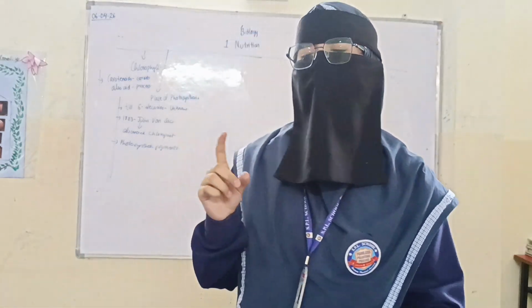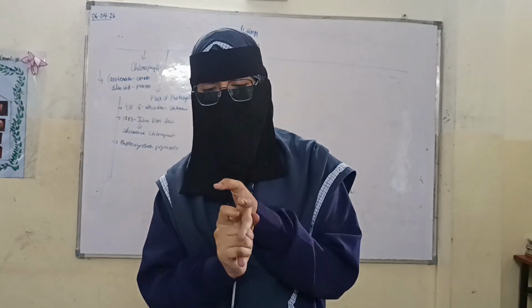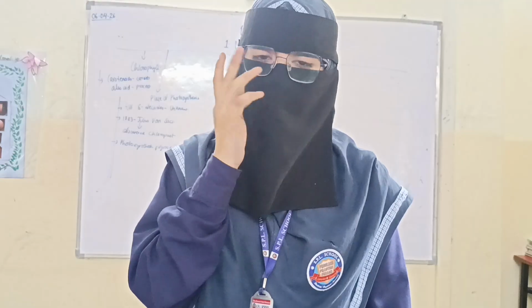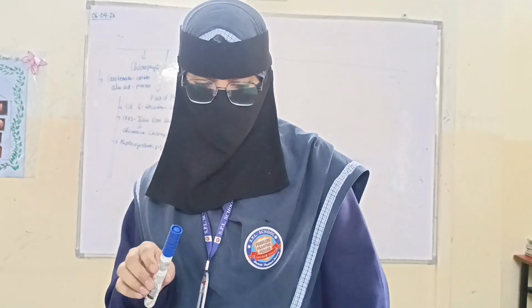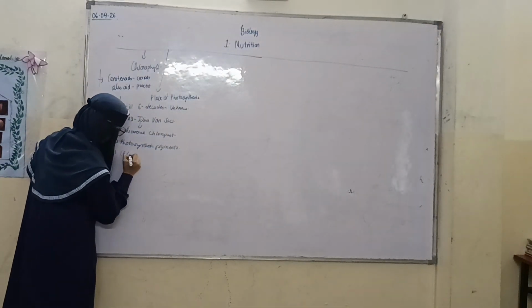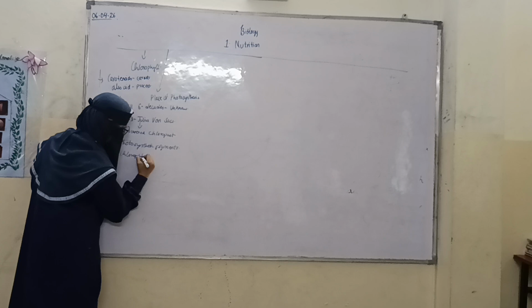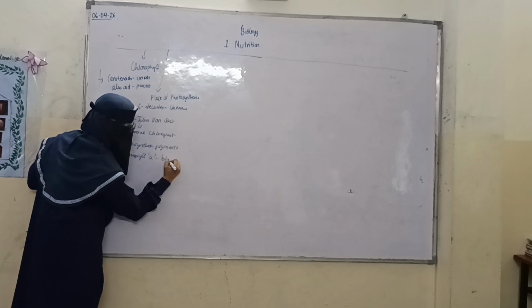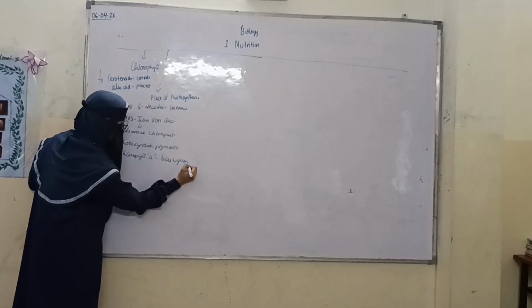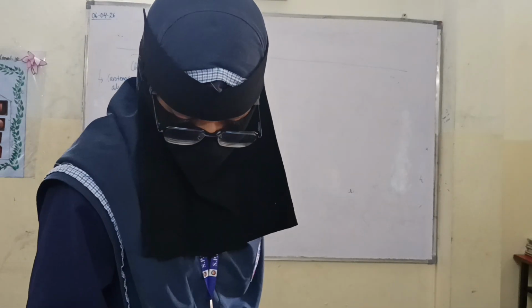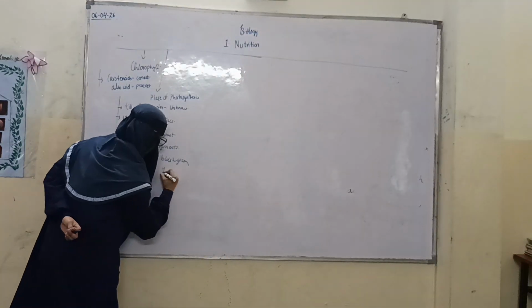Now we have said that there are stroma thylakoids and grana thylakoids. There are two major kinds of pigments: chlorophyll a and chlorophyll b. Chlorophyll a is bluish green in color, and chlorophyll b is yellowish green in color.